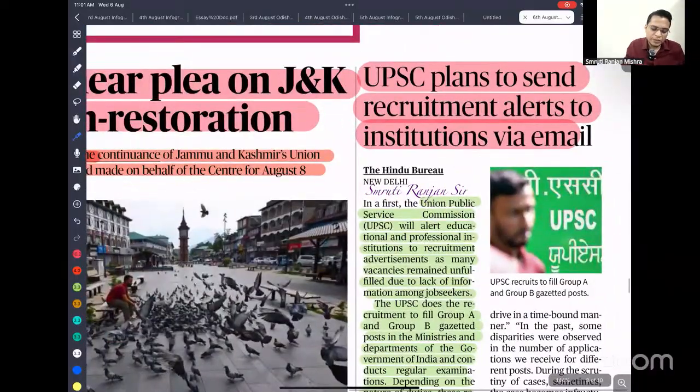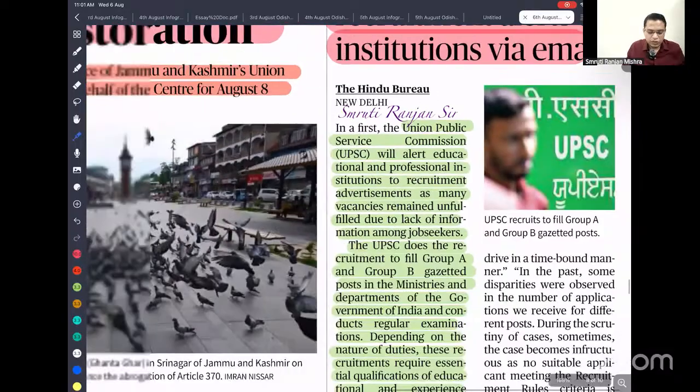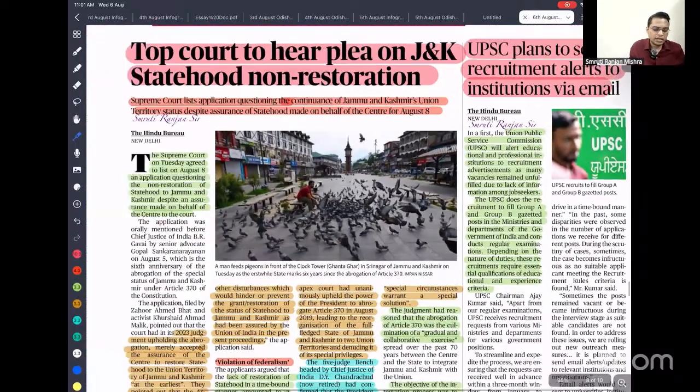So next, UPSC plans to send recruitment alerts to institutions via mail. The Union Public Service Commission is planning to send recruitment alerts to different educational institutes, so that more people are aware of what kind of posts are being recruited by the UPSC, so that a more talented pool can be recruited to the UPSC.